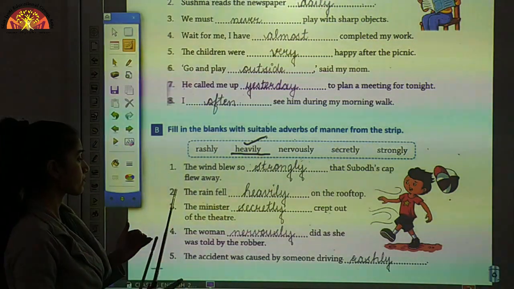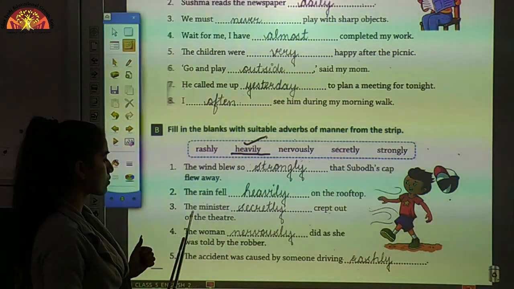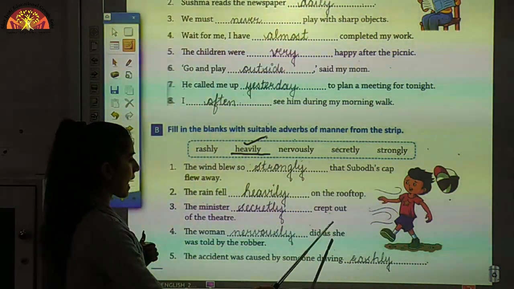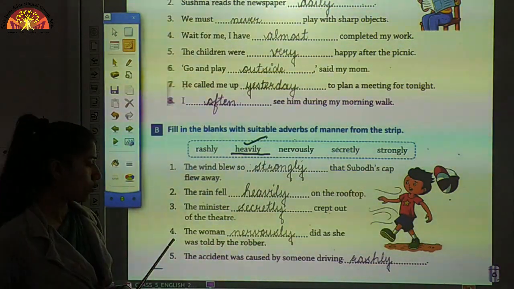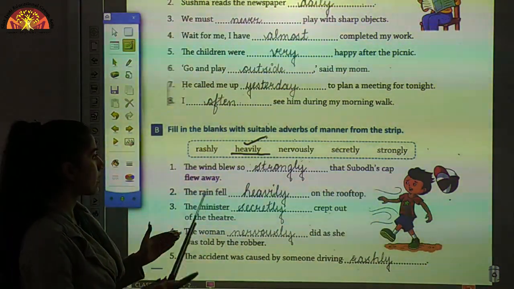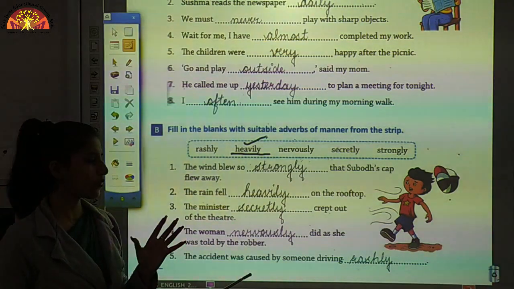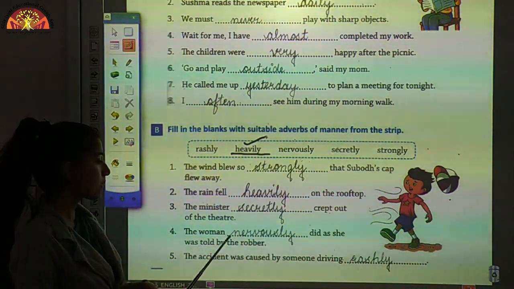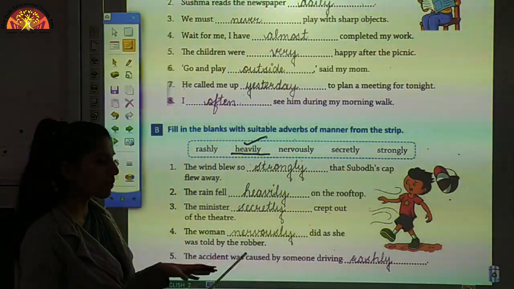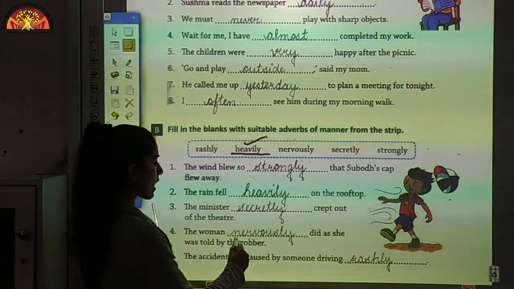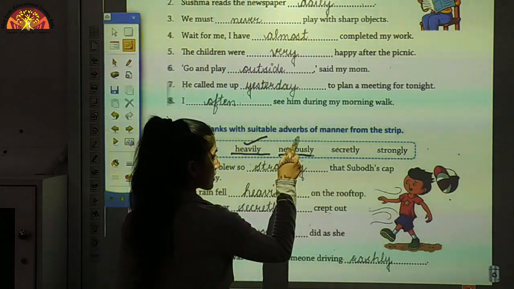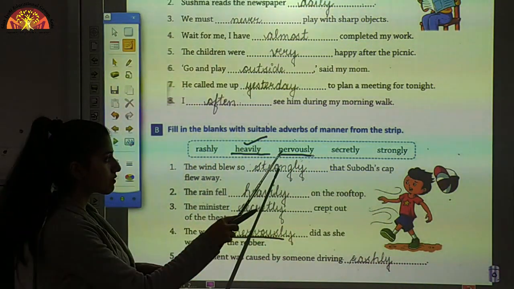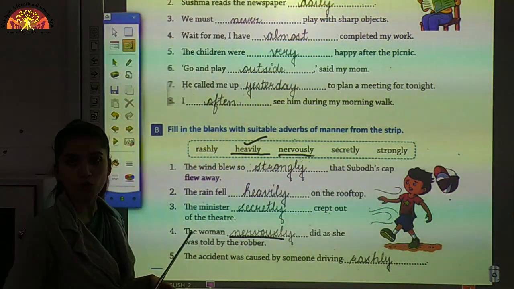Okay. So now let's take the fourth one also. The woman dash did as she was told by the robber. So the woman rashly. No, so this is wrong. So what is the correct answer? That is nervously, because as she was told by the robber. So this is the answer, and here you can see it is given in the strap. So nervously will be the answer for the fourth sentence.